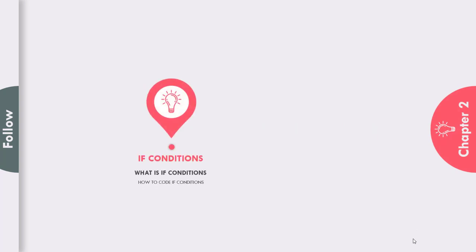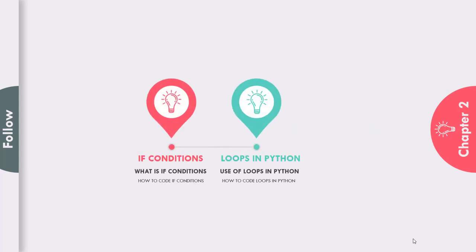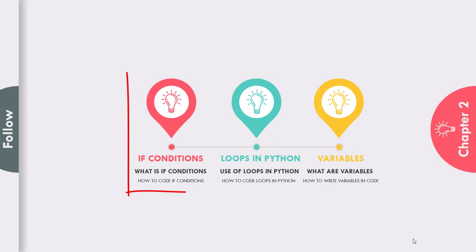In this chapter we will see what if conditions, loops in Python, and variables are. What does this mean? We will implement and understand what if else conditions are and why we use them in our programming languages, and why if else conditions are so important in our logic building.